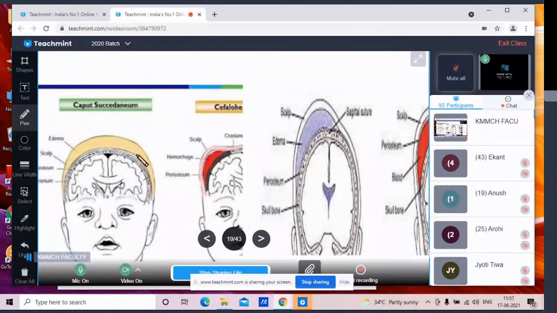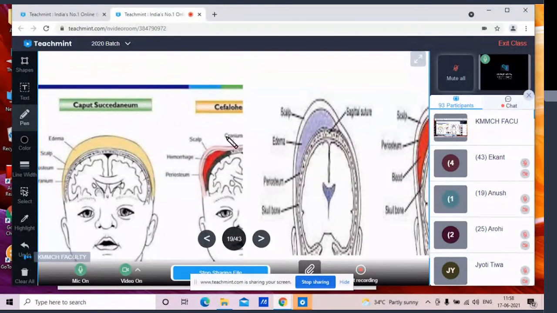Here you can see the margins are ill-defined in caput succedaneum. It appears due to interference with the venous return. There is no defined margin in caput succedaneum. It is mostly a normal process during labor, or you can say during the birth, the passing of the baby through the birth canal.